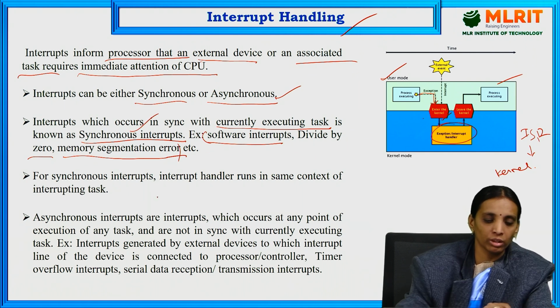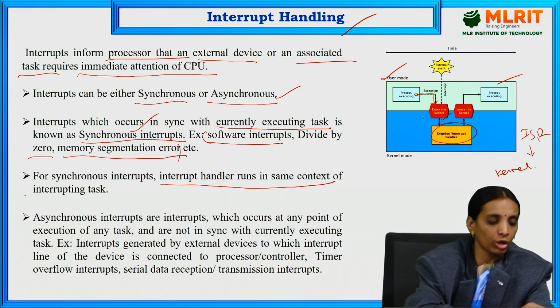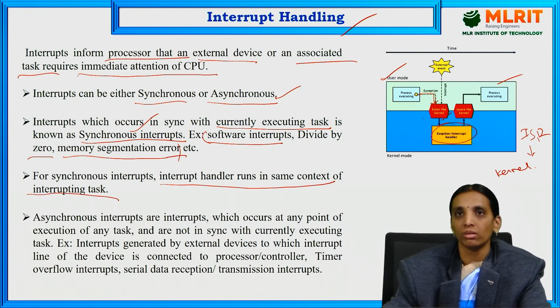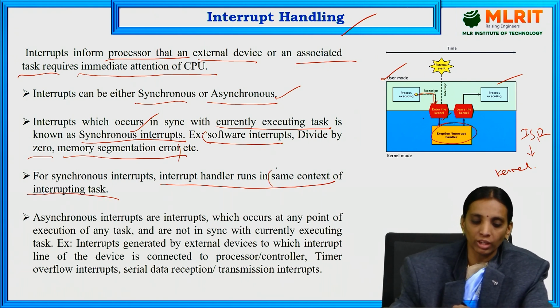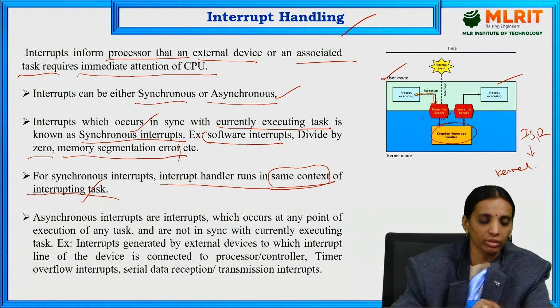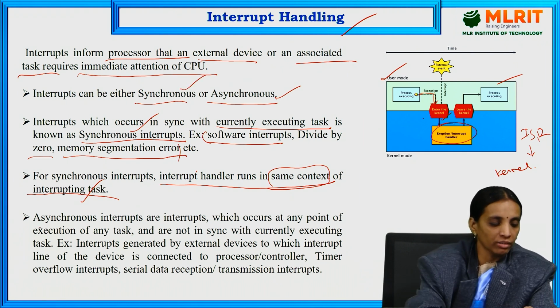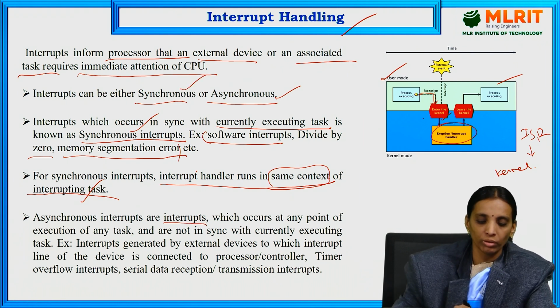For synchronous interrupts, the interrupt handler runs in the same context as the interrupting task.